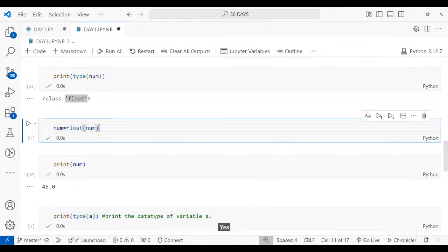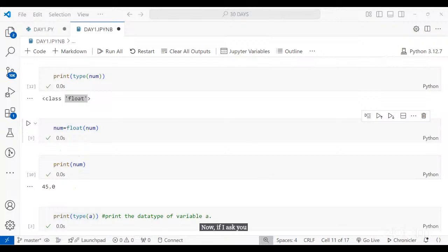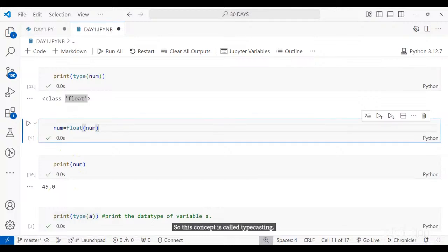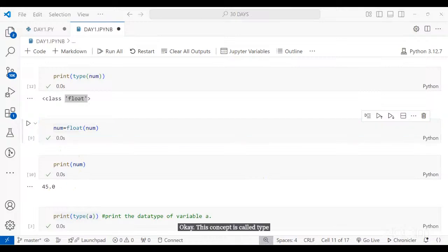Yes, ma'am. Now, if I ask you that you have to convert list to tuple, then how will you do that? We will use keyword tuple. Okay. So this concept is called typecasting. Okay. This concept is called typecasting. So typecasting means converting from one data type to another data type.